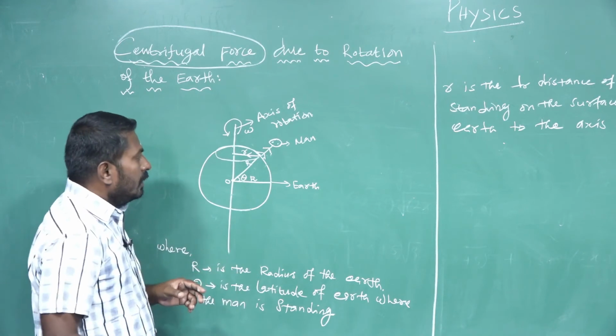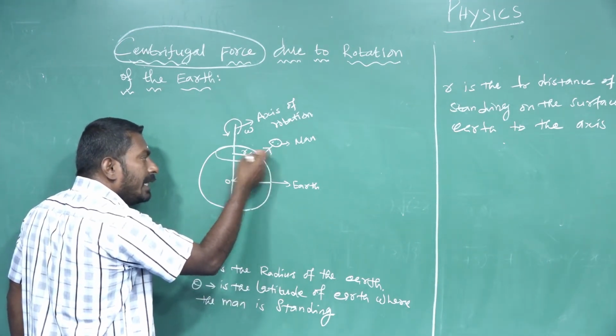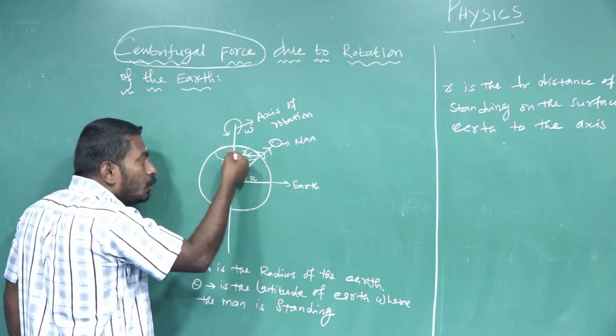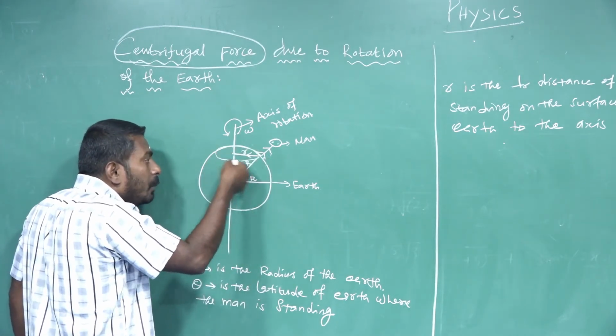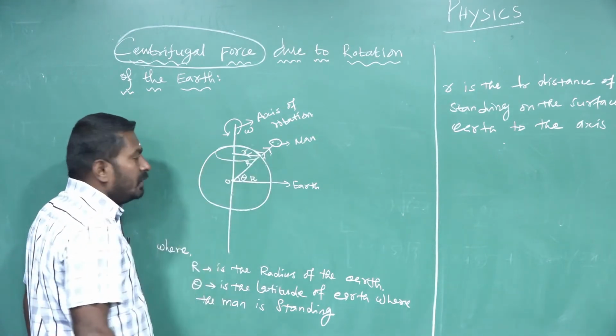Therefore a man experiences a centripetal force directed towards the center of his circular path.